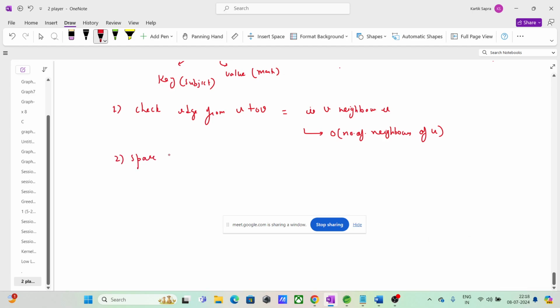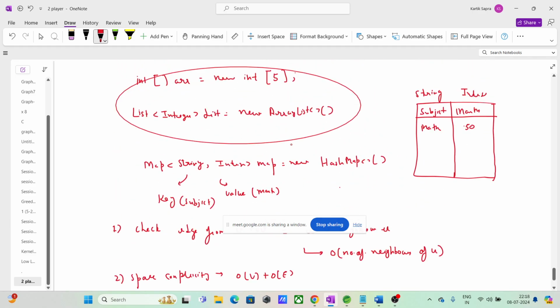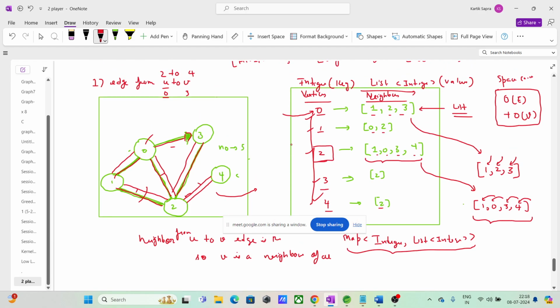Space complexity, on average in the worst case, will be the same as an adjacency matrix, right? In the worst case, if there are edges between every vertex, you cannot do anything. So space complexity is order of V plus order of E, in most of the cases. But if there is an edge between every vertex, then it will be like a matrix-like structure. Okay.